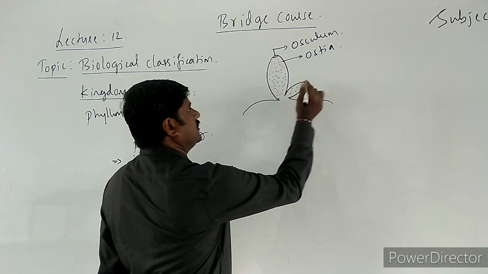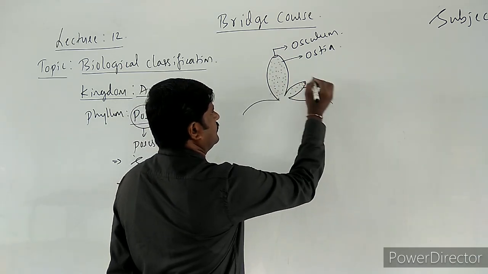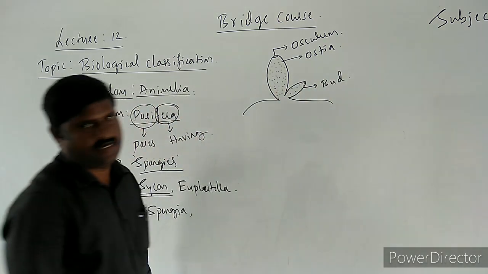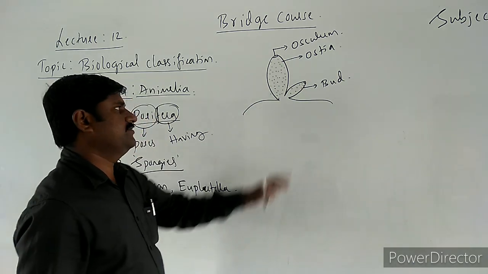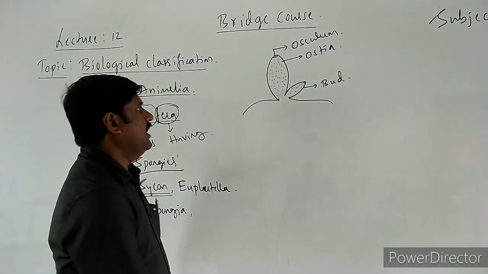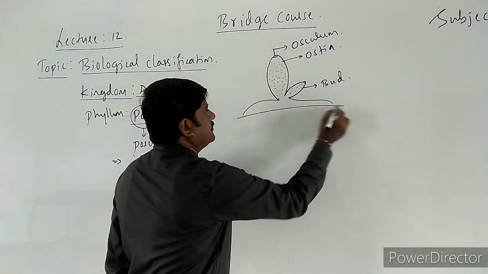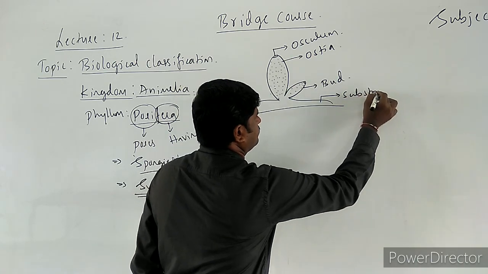And this is a small Sycon which arises from the base of this Sycon, that is the bud of this animal, right? By the budding method they reproduce asexually, so that is why this is one bud. This animal attaches to a substratum.